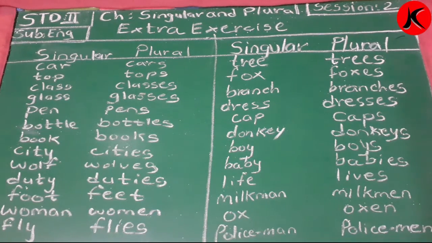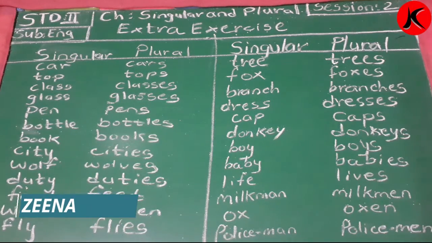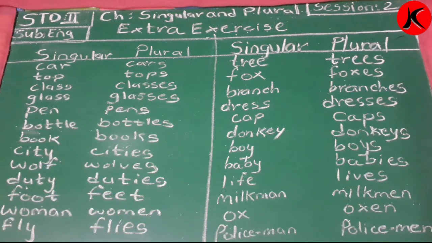After the session on singular and plural, we had learned what the rules are, what singular and plural are. So today we are going to do the extra exercise of singular and plural. Now you can see over here, singular and plural is written on this side, and on this side too. On both sides, a singular and plural exercise is given. We have to look at the words. Singular means only one, and plural is more than one. So we have to see where S, ES or IES is added, and where we have to add VES.